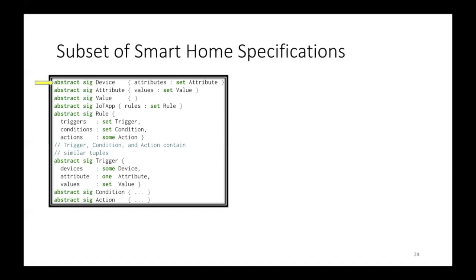We have first component, a set of IoT devices. Each device consists of several attributes, and the attributes maintain different values. The second component is a set of IoT apps. Each app consists of a set of rules, and we formalize the rules as trigger, condition, and actions, which is the IoT architecture that I described earlier. We formalize the triggers, conditions, and actions based on the 3 tuples that I mentioned in the BRG graph. Basically, those tuples are reflecting the devices that will be performing the activities.